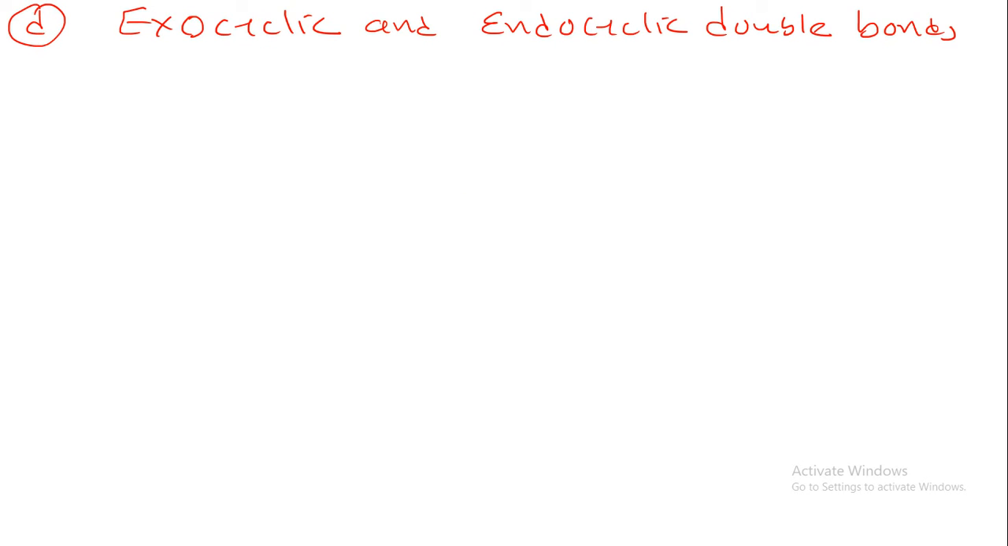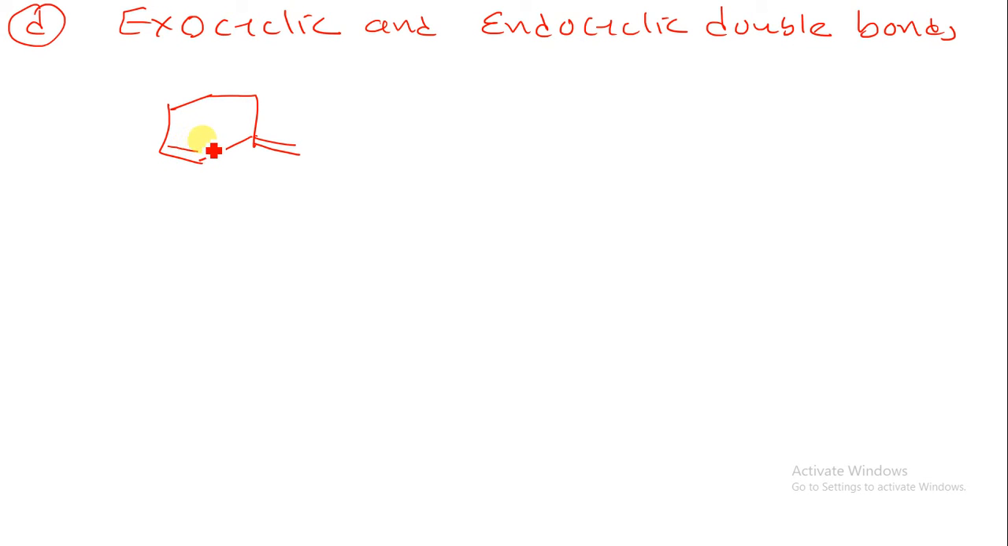Now let us understand part D, that is the exocyclic and endocyclic double bond. What do we mean by exocyclic and endocyclic double bond? Let us take one example. Suppose I have a ring like this, and I have a double bond over here and a second double bond over here. You have to remember that the double bond may be in conjugation or may not be in conjugation for the calculation of exocyclic and endocyclic double bonds.